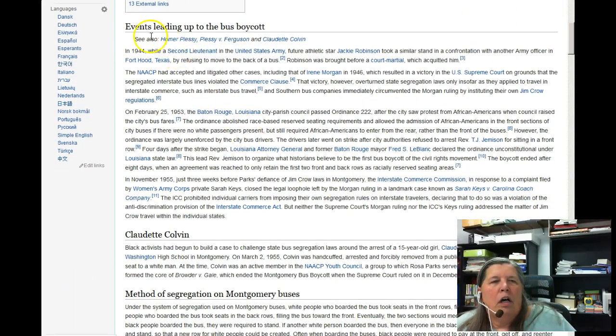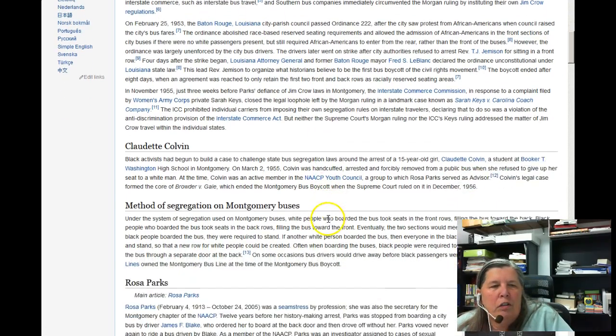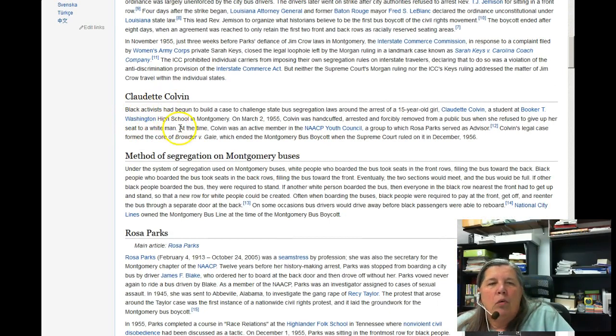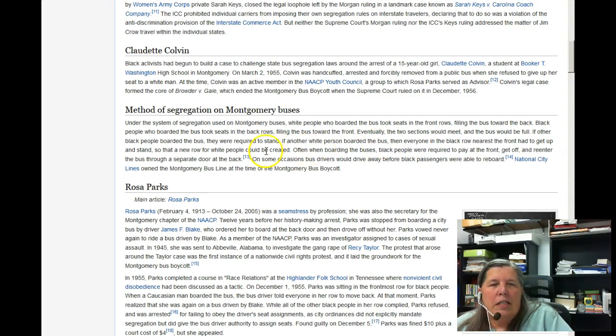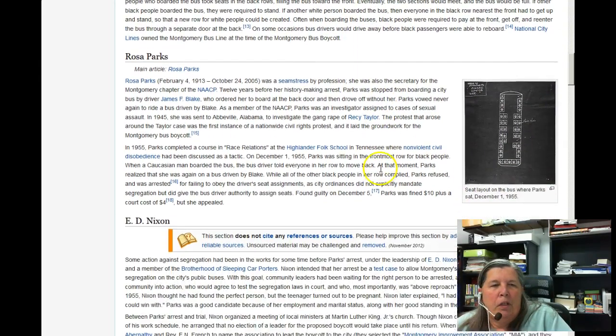Scrolling down, events leading up to the boycott. This is going to give us some background information dealing with segregation, discrimination, and etc. Things that happened in the South. Some court cases also are mentioned here. Claudette Colvin was a young girl, 15 years old, who was arrested prior to Mrs. Parks. Her story may be interesting to explore. It tells how the buses were segregated in Montgomery.